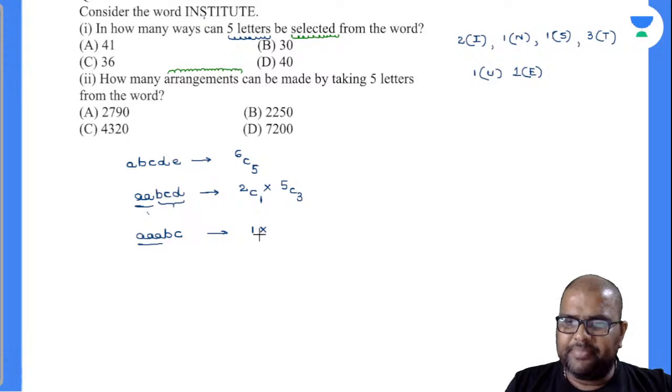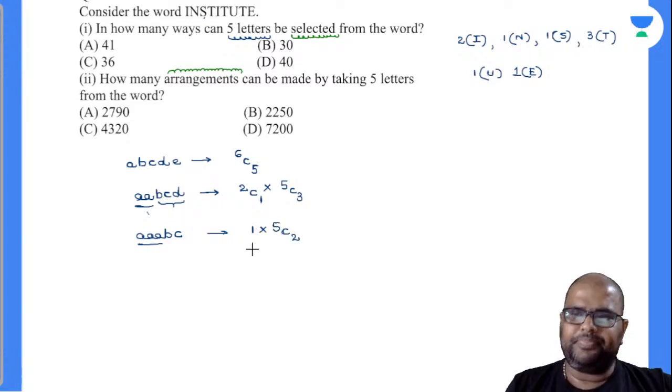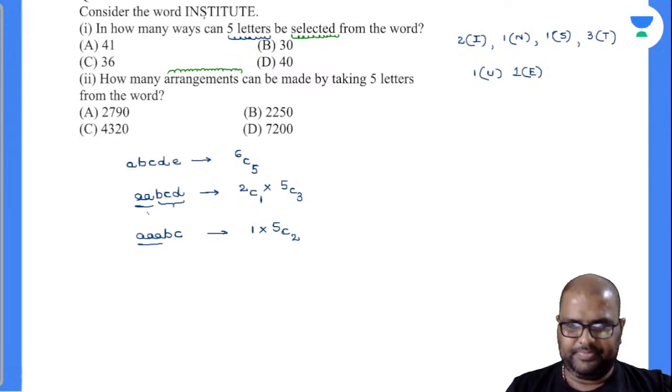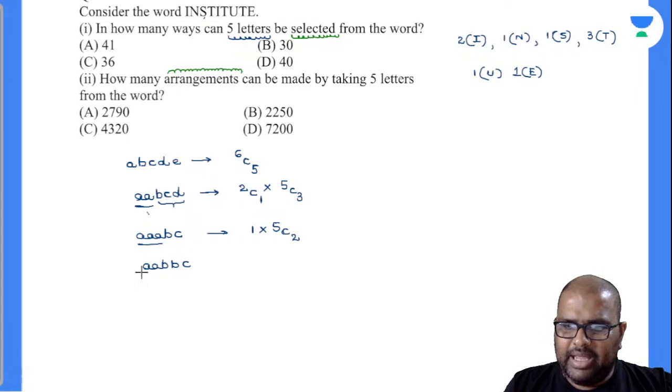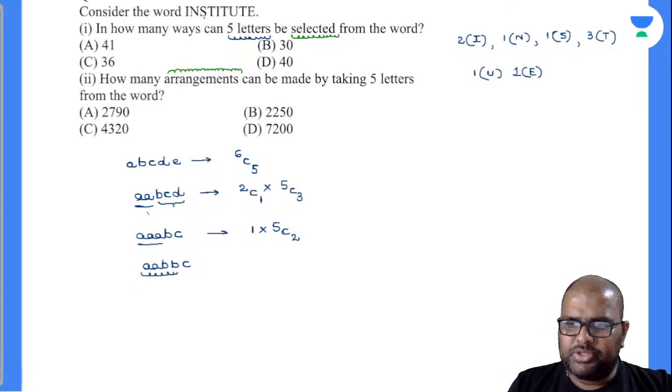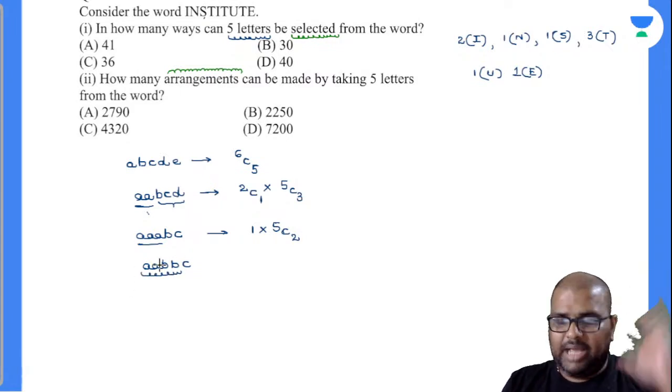So for BC, out of 5 boxes, I have to select 2 boxes. Done. Perfectly done. BC. Is there any other chance? Can I write down like this? AA, EBC. Yes, perfectly I can choose it. So see here, I can select combinedly together. If I choose separately, I don't know which thing I am missing there.